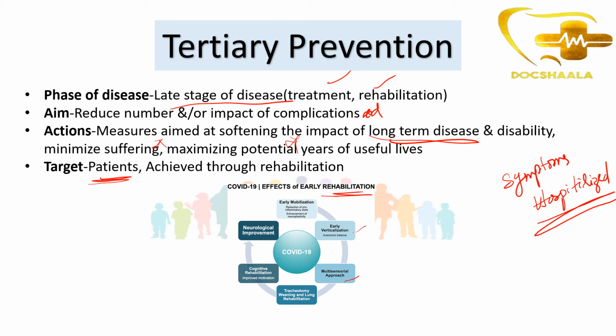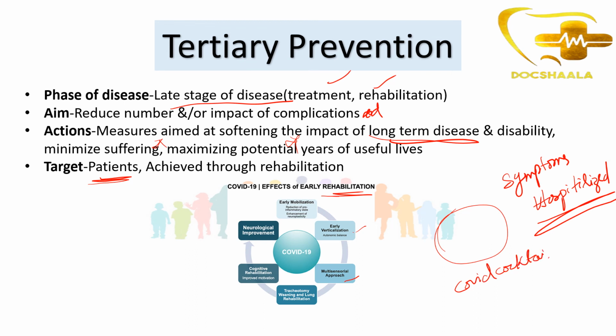We approached from all segments, cognitive, neurological, everything, so that the spread of the disease was further and further stopped. And for treatment, we introduced COVID cocktail injections.